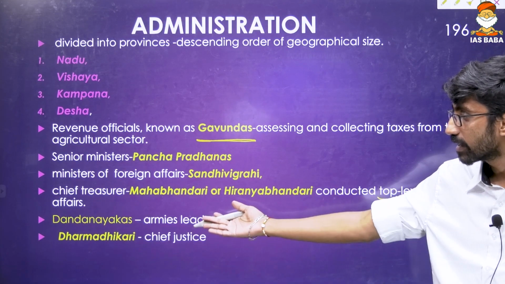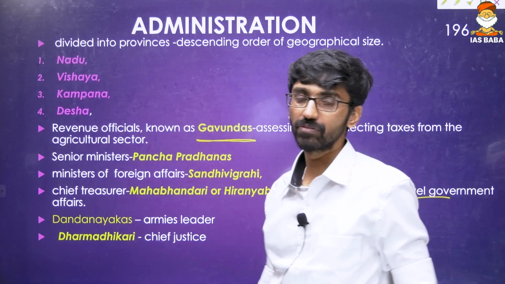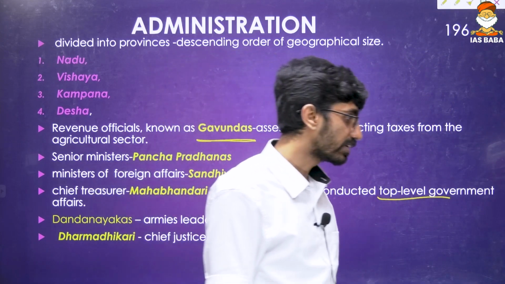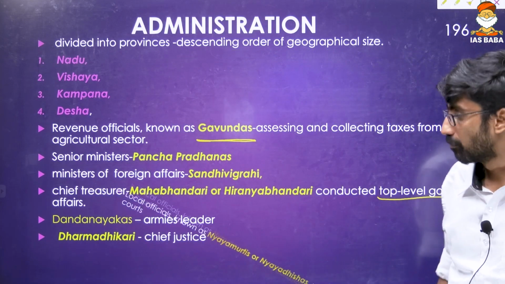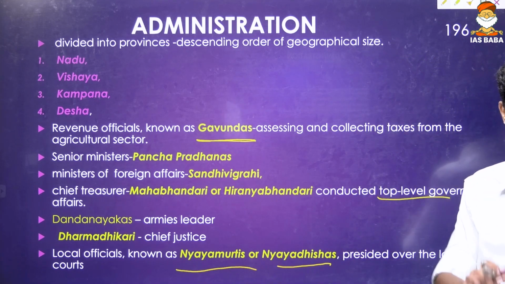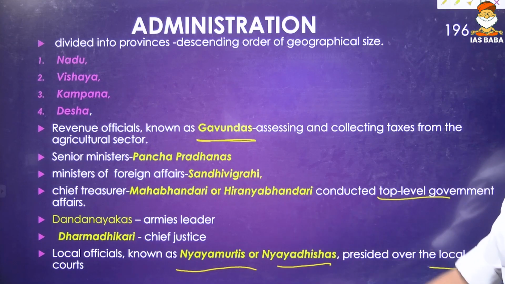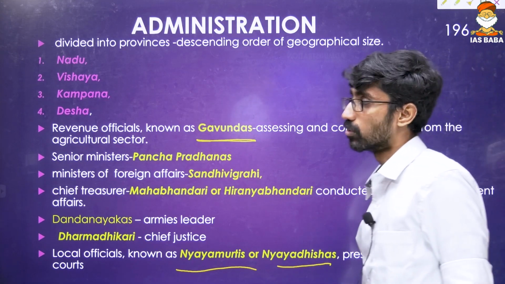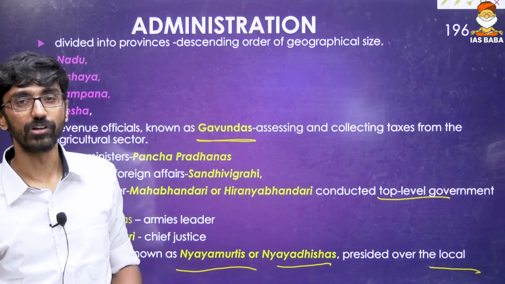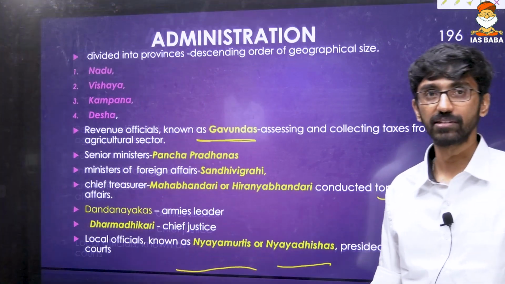Then Dandanayakas were army leaders, and the chief judge was called Dharmadhikari. These are some of the terms associated with Hoysalas. Then local officials were called Nyayamurtis or Nyayadishas, who looked after justice administration at the local courts. So these are the administrative terms we can talk about related to the Hoysala time period.